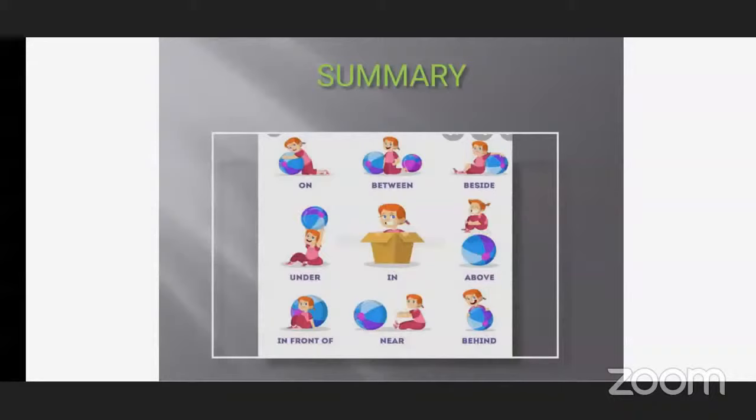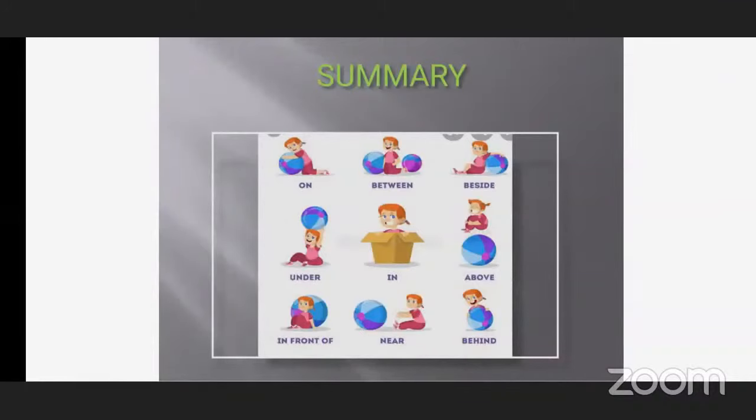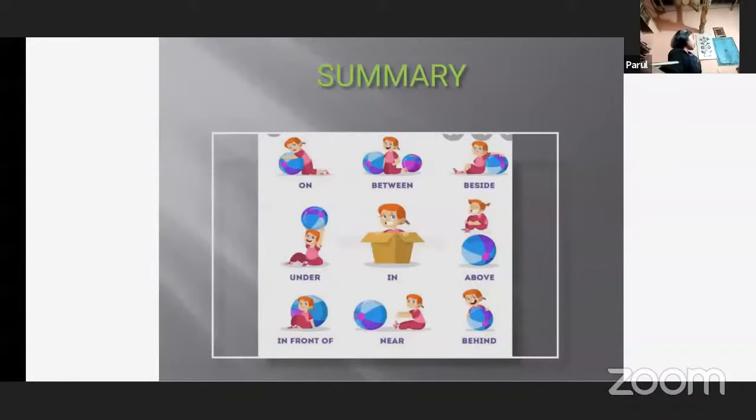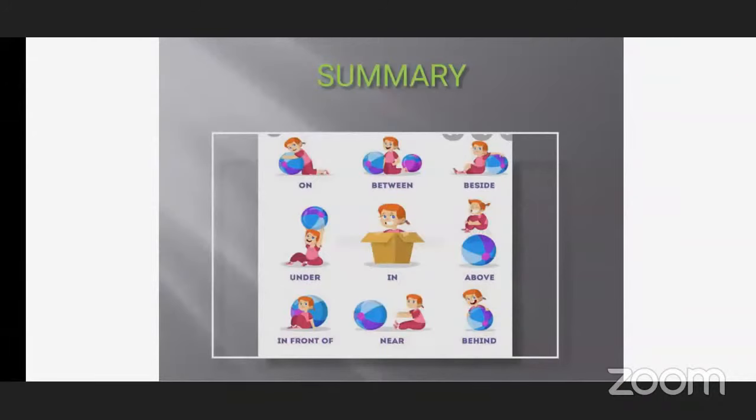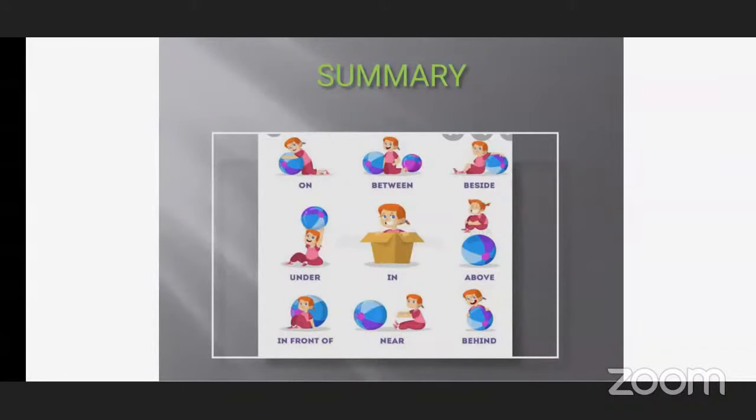Here in the next one, where is the girl sitting? She is sitting nearby the ball. Near the ball. But here, is she touching the ball? No, teacher. There is some space between the ball and the girl. So in this picture, this is called near. There is a little space. But in the third picture above, there is no space between the girl and the ball. So that is called beside. And here the girl is near the ball.